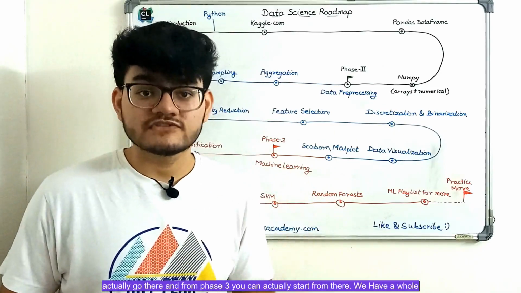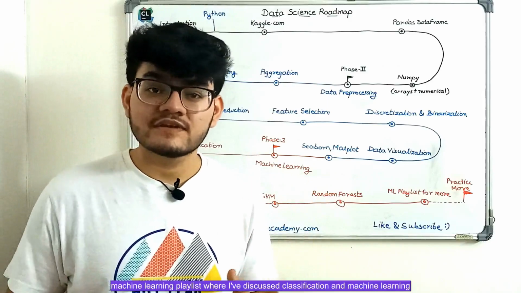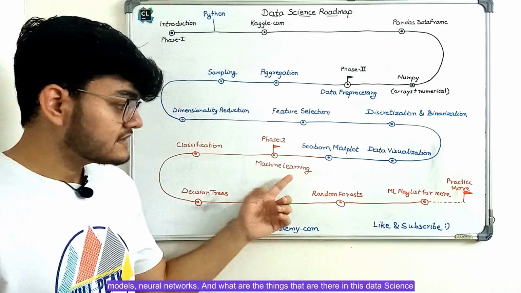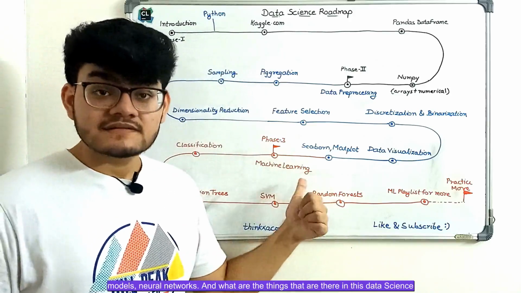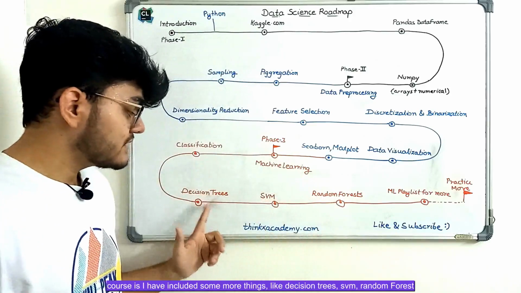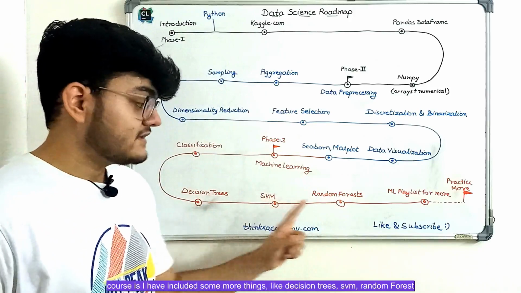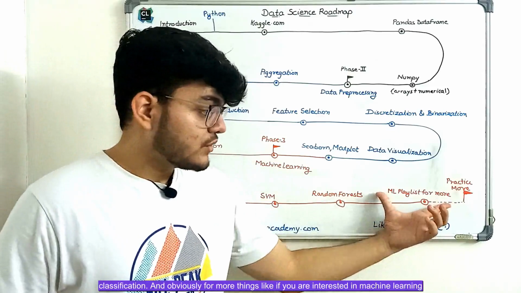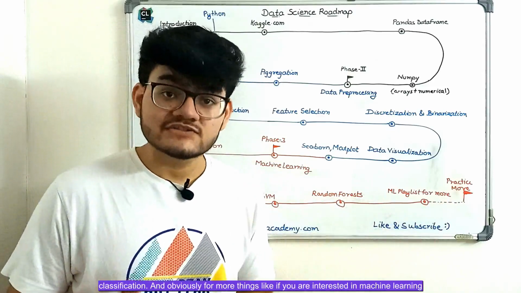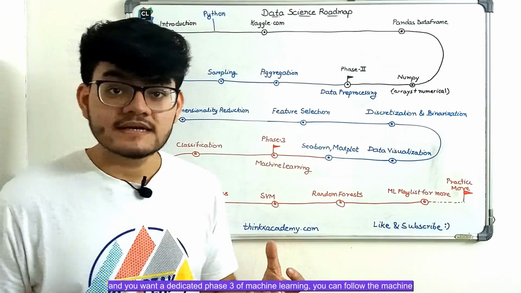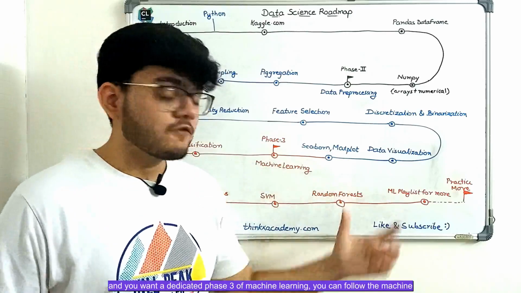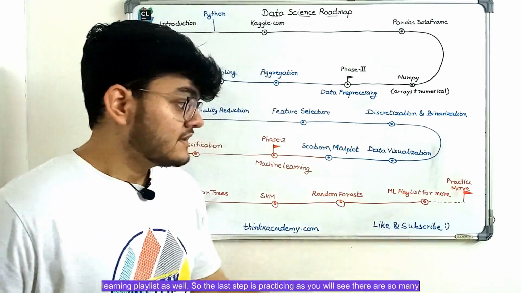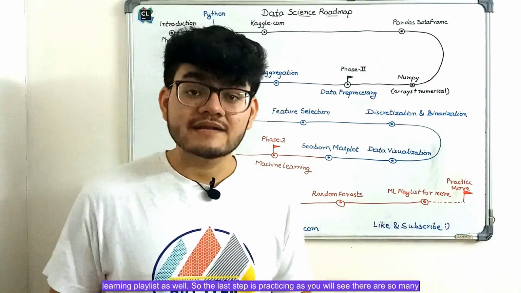We have a whole machine learning playlist where I've discussed classification and machine learning models, neural networks. And in this data science course, I've included some more things like decision trees, SVMs, random forest classification, and obviously for more things, if you are interested in machine learning and you want a dedicated phase 3 of machine learning, you can follow the machine learning playlist as well. So the last step is practicing.